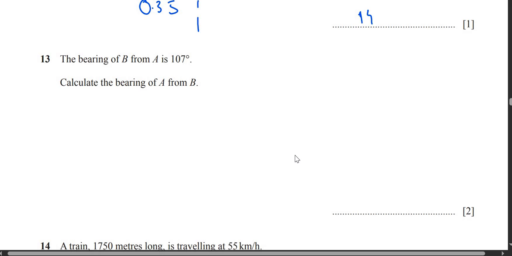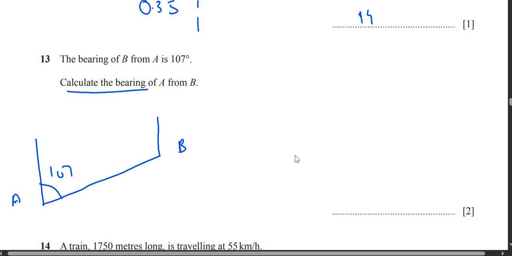A bearing of B from A is 107. So basically, if I make B from A like this, let's say I'm not using real scale, okay guys, let's say this is a bearing of B from A. So this is A, this is B, this is 107. Now it says calculate the bearing of A from B. So basically, if I make a line like this, this thing is also 107, and they want you to find the bearing. Let me use a different color. They want you to find the bearing from all the way from B till this point.